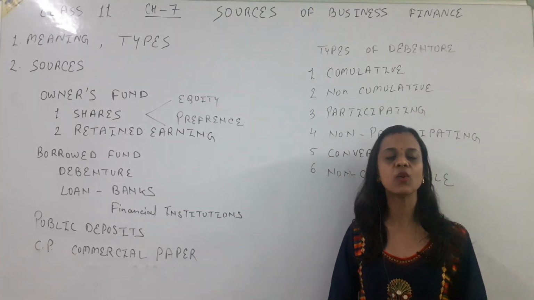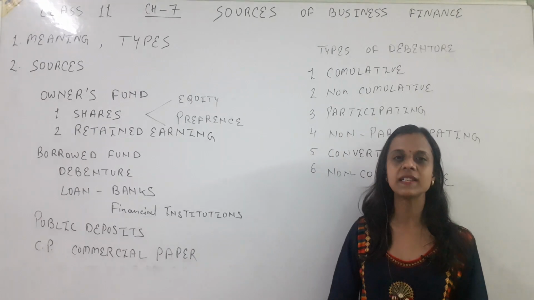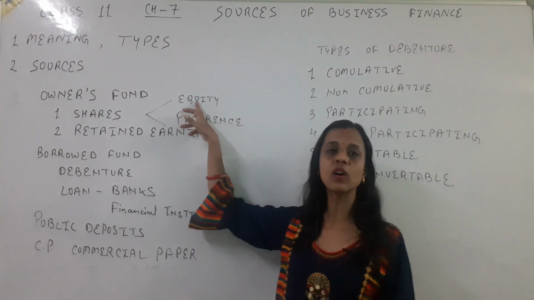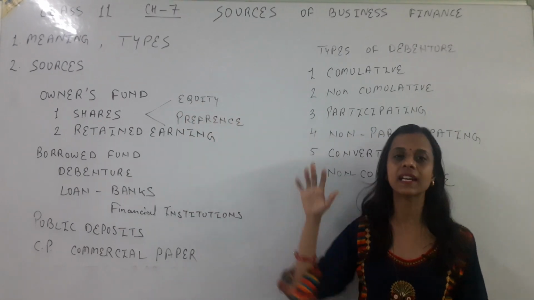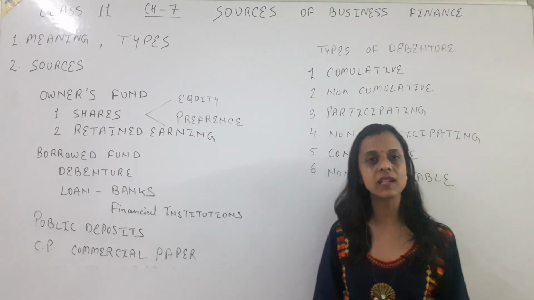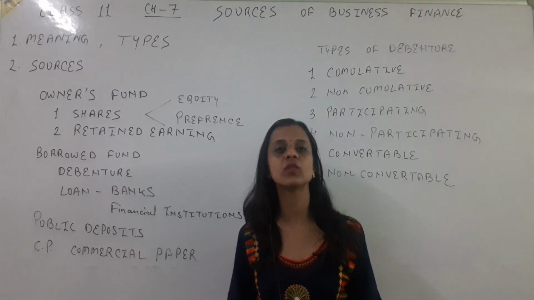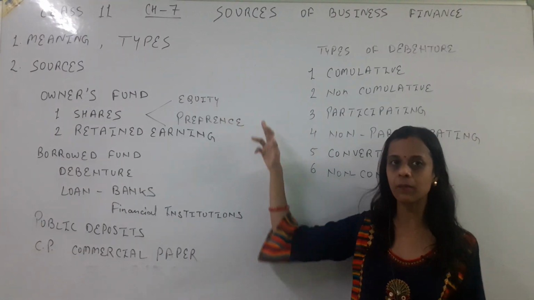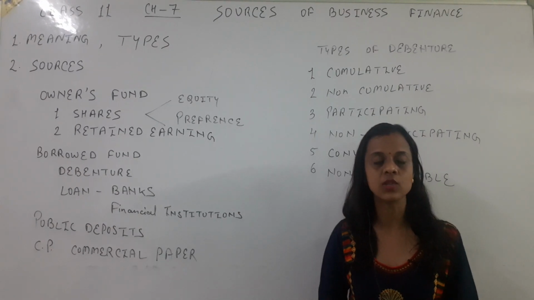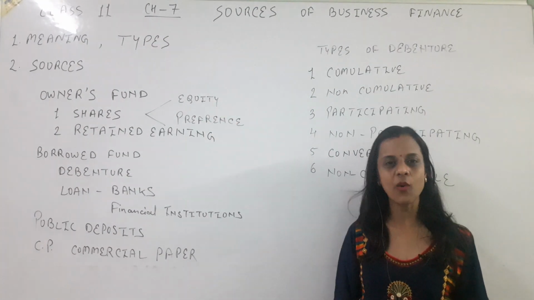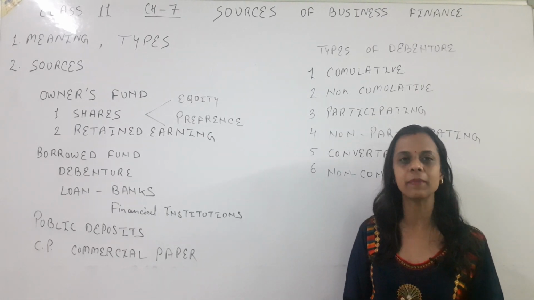Equity shareholders are also active participants in the management, and even at the time of winding up of the company, they get their claim amount at the end. It means the company will pay the outsiders first, it will pay all its loans, then it will pay the preference shareholders, and at the end the equity shareholders will get their amount. It is the same with dividend. They get the profit at the end, but obviously it is higher compared to others.